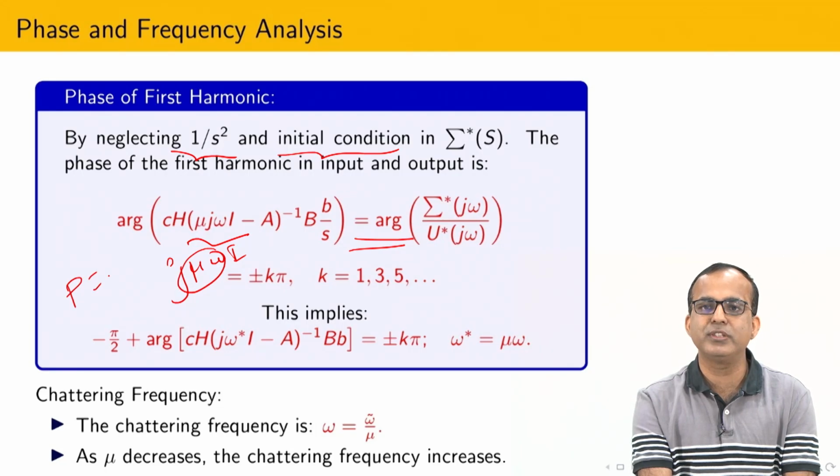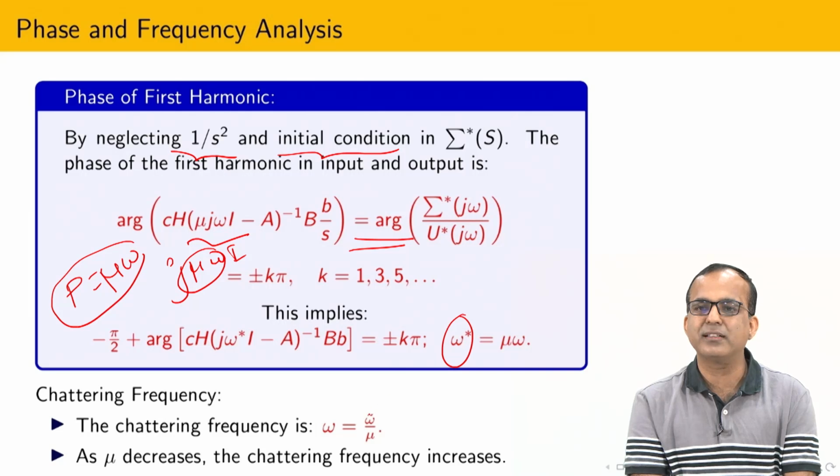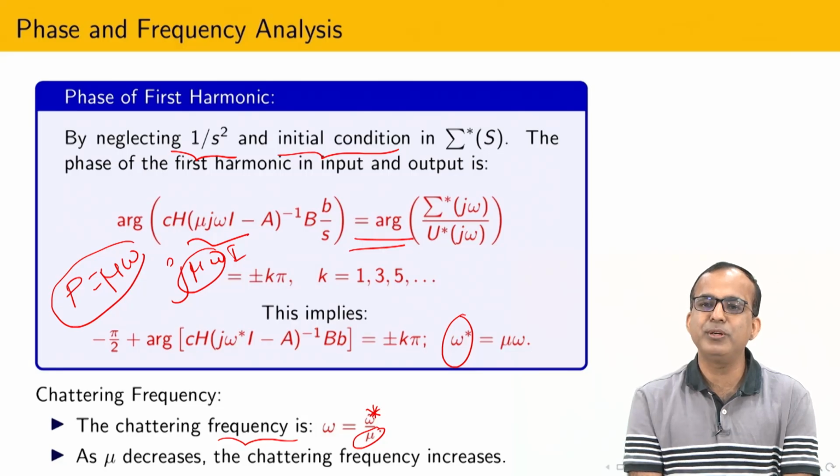P, S I am not using because in the sliding variable I am representing it like this. It means that now omega star comes into picture and mu into omega. And what is omega? In place of omega star, you can also write here basically nothing but omega star. So omega is omega star by mu. So if mu is small, then you can see that the frequency is very high. If the time constant of the sensor is very small, then the chattering amplitude is higher.